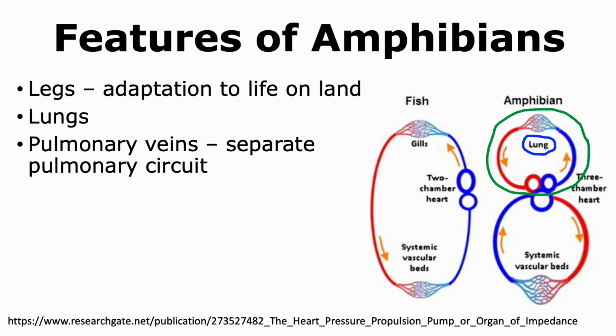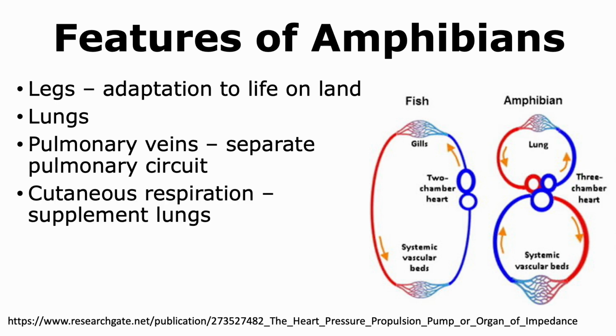In the case of amphibians, we are able to see blood vessels dedicated to bringing blood to and from the lungs to the heart, and another set of vessels that take blood from the heart to other parts of the body and bring it back to the heart. All amphibians also show cutaneous respiration, where they are also able to perform gas exchange through their skin.